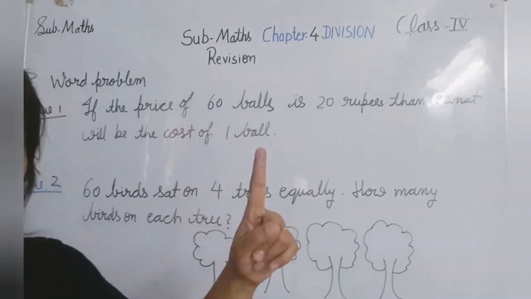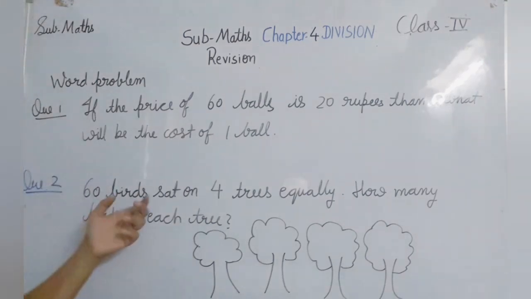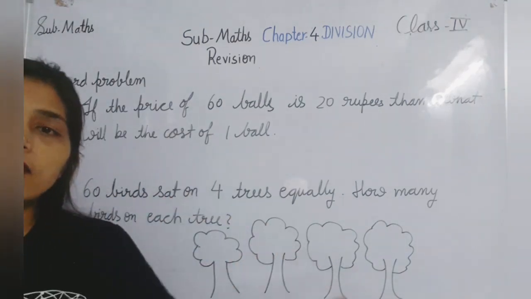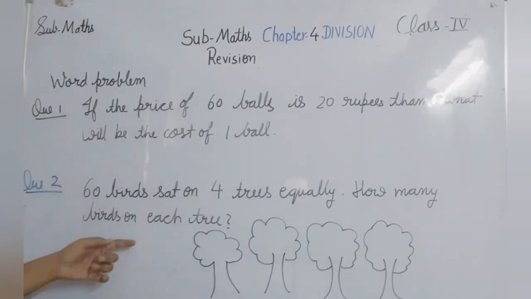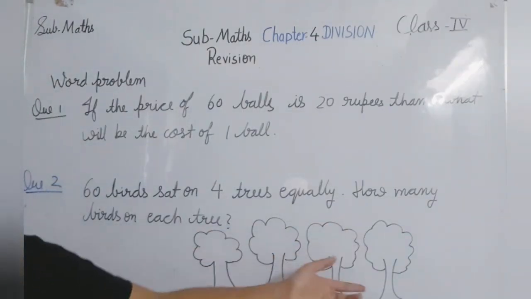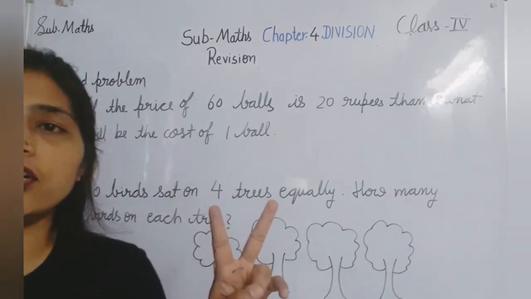So that time we have to do division. And what is the second condition? When we have to divide anything in equal groups, or equally, that time we will do division. So, again I am repeating, what are the two conditions?